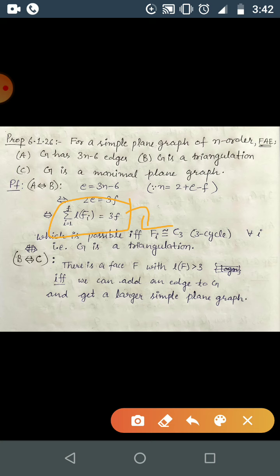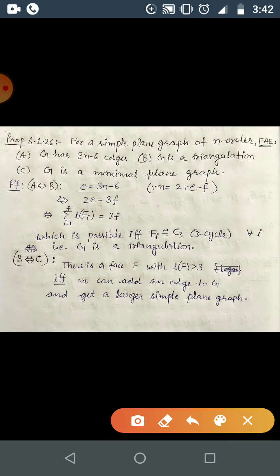And when all the faces are 3-cycles, then G is a triangulation. Done. We have just proved A implies B. Now we will be proving B implies C: G is a triangulation if and only if G is a maximal plane graph.